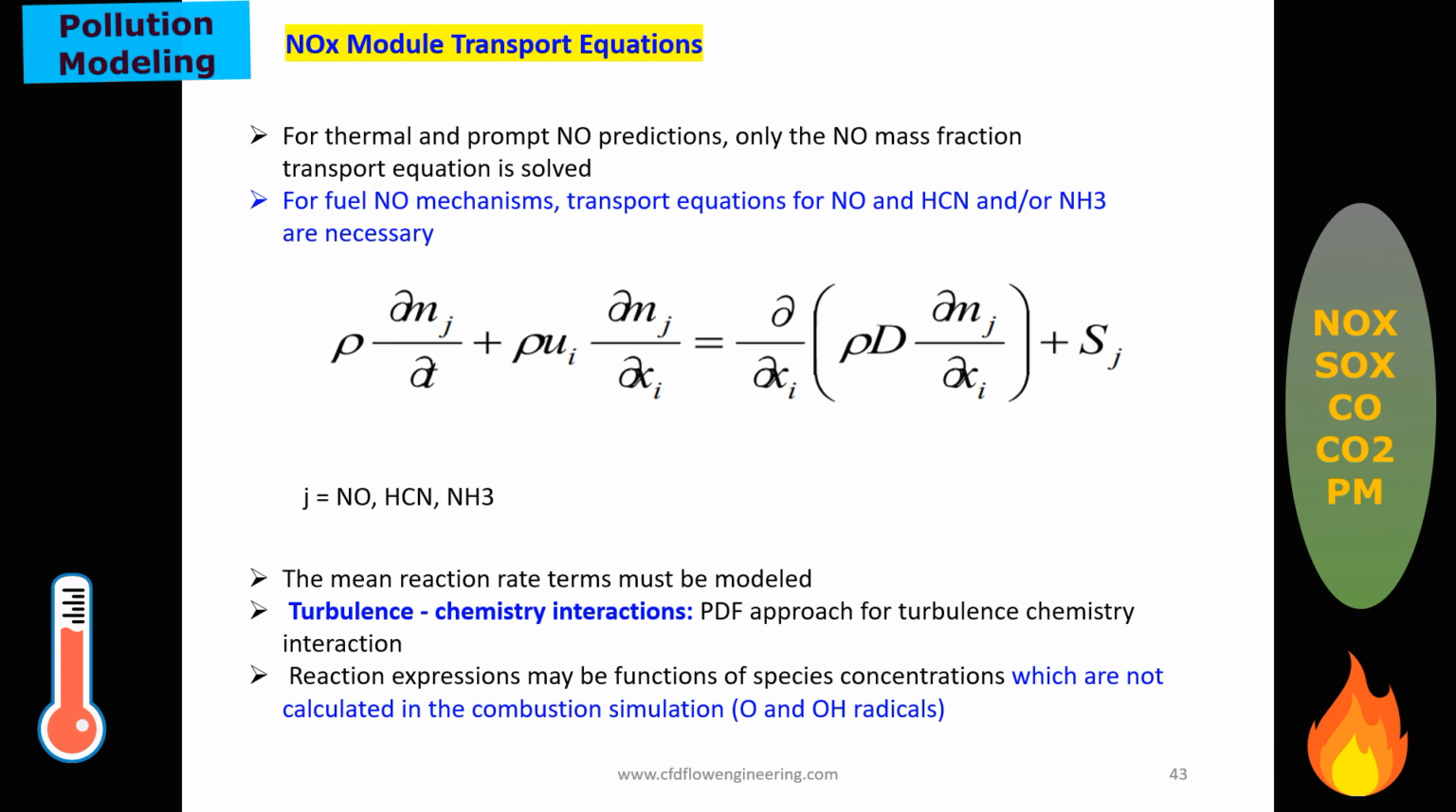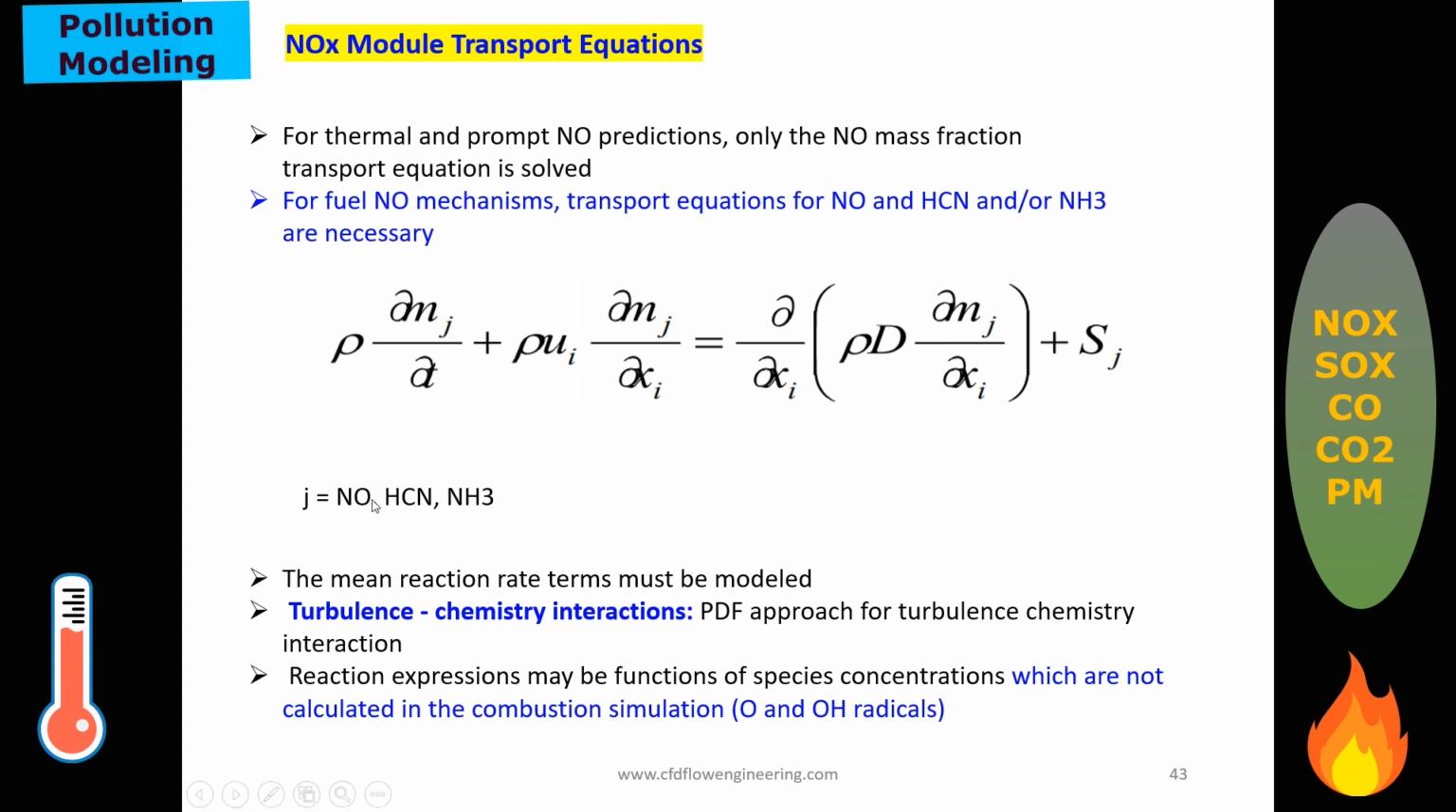NOx is modeled based on the species concentration equation. We learned in the fifth lecture mass transfer and its modeling. Mass transfer is basically species transport. For species transport, we solve the equation for a particular species by considering the unsteady term, advection term, diffusion term, and source term. The source term is also called the destruction term. Due to the reaction term, this source term is changed.